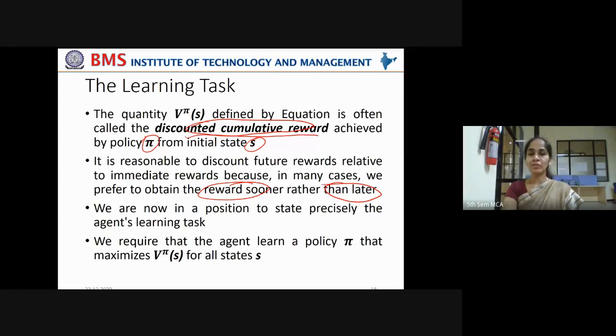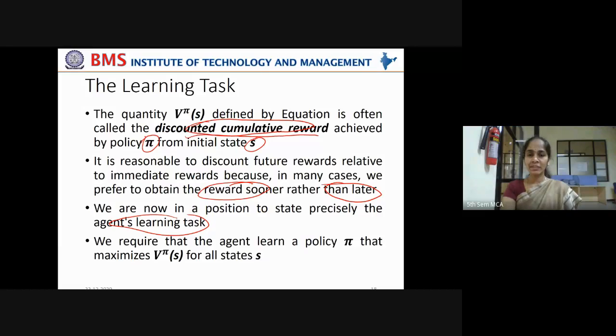Now we are in a position to state precisely the agent's learning task. Now we understood the entire scenario where this learning task has to be performed, so we can state it briefly.